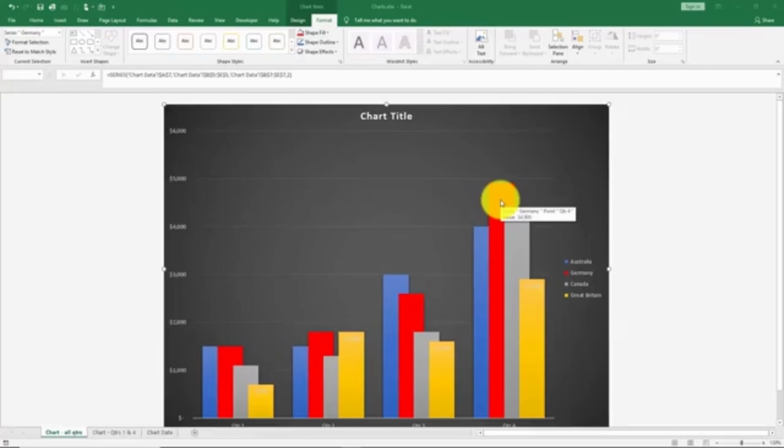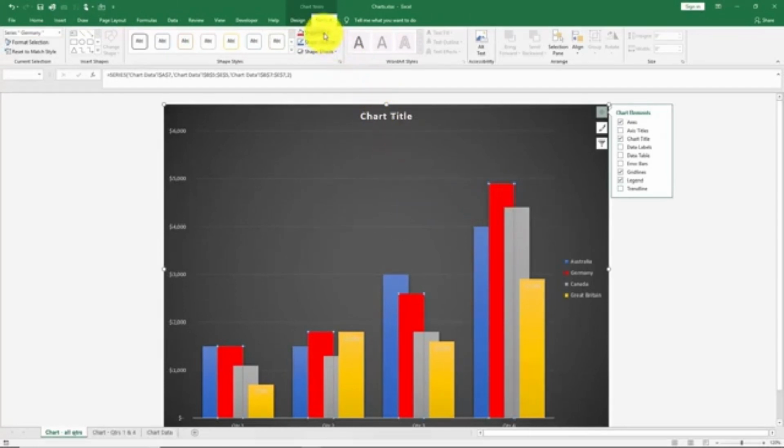One of the things we just did in the previous section was we changed our color inside of our German division, or the German series. And we did that by using the shape fill option right up here. In addition to just having a plain color, I might decide that I want a picture. That would be a file that's already in my computer somewhere, and I could pull it in and have a picture inside of each of those bars.